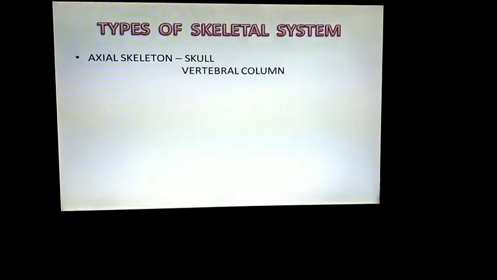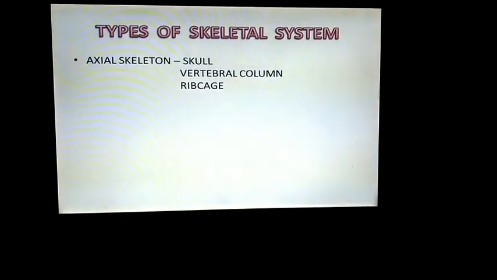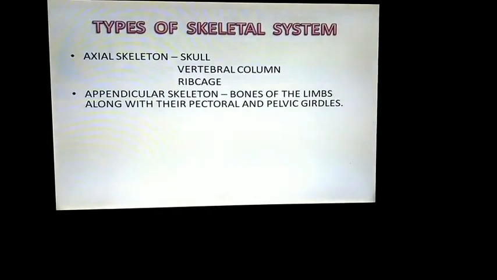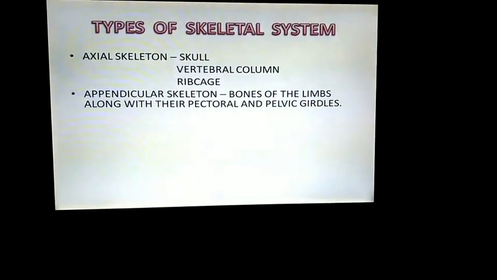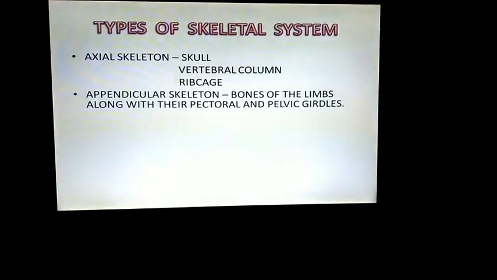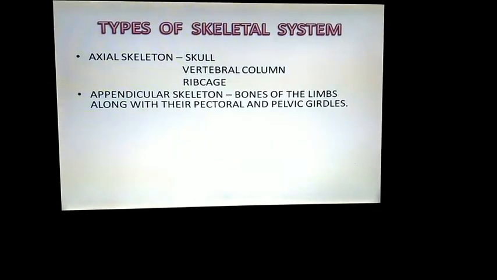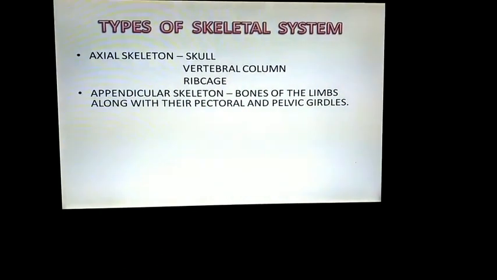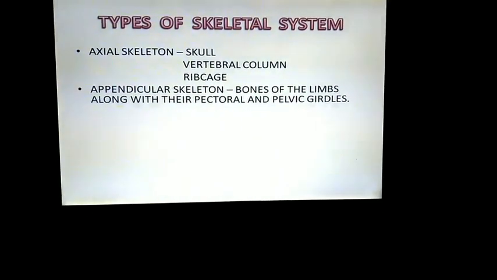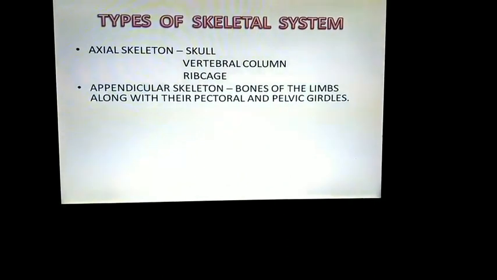There are two types of skeletal systems in our body, that is, axial skeleton and appendicular skeleton. Axial skeleton consists of skull, vertebral column, and rib cage, that is, the upper axis of our body. The appendicular skeleton consists of the bones of the limbs along with their pectoral and pelvic girdles. Limbs means hands and legs.